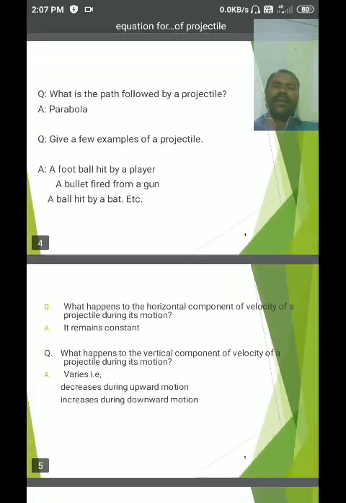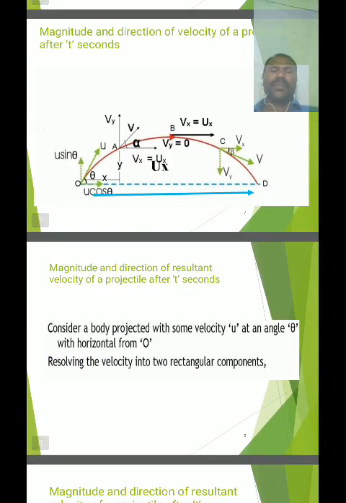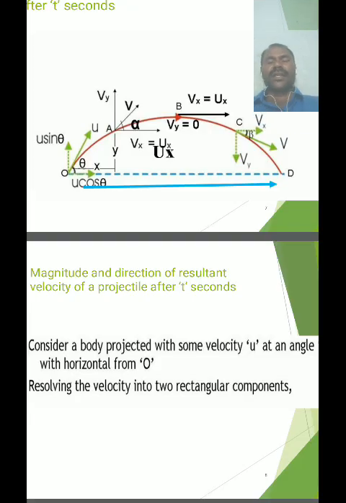And along the vertical direction, the vertical component of velocity. In this diagram at point O, the angle of projection is theta and the velocity of projection is u. This u at point O may be resolved into two perpendicular components. Along the x-axis, towards OD, the initial velocity component is u cos theta. Along the vertical direction, like the y-axis, the initial velocity component is u sin theta.